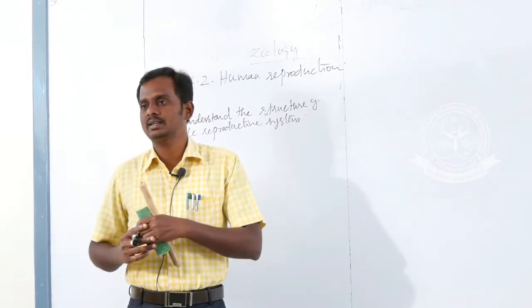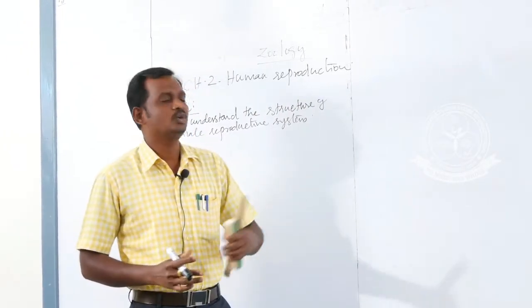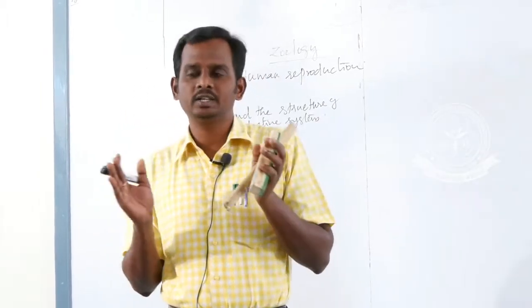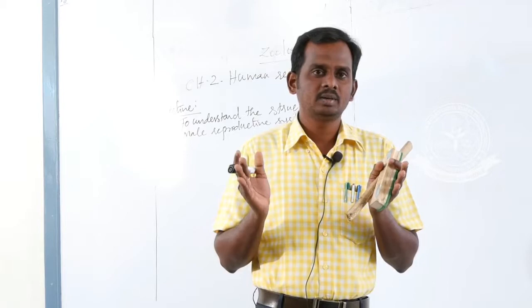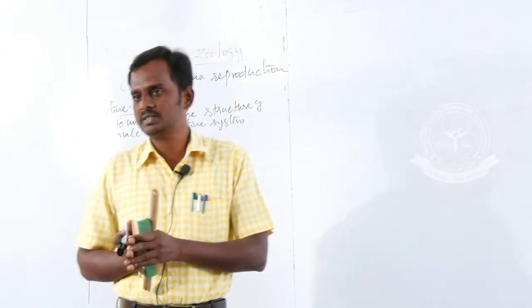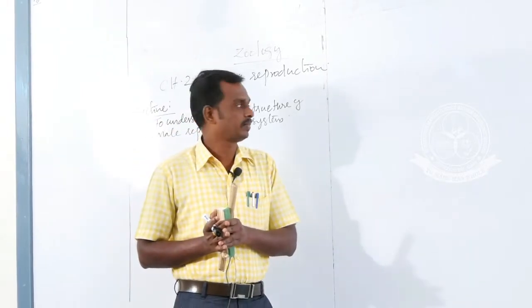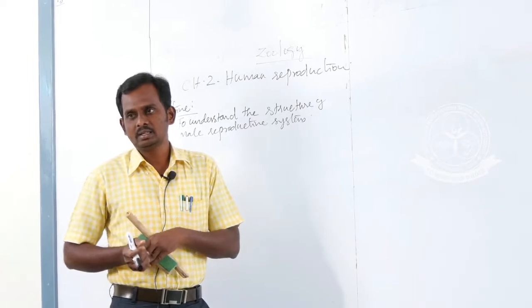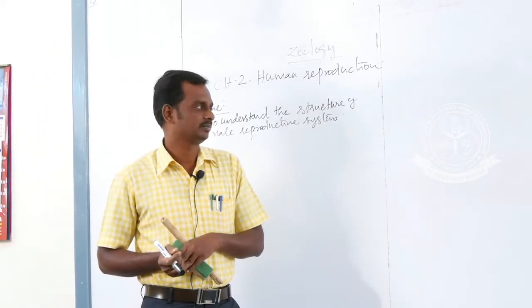In this class we are going to discuss human reproduction. Before going to the topic we should understand what the units and chapters are in our 12th standard zoology book. There are 5 units which contain 12 chapters. This chapter, human reproduction, is chapter number 2 and comes under unit number 1. Okay.